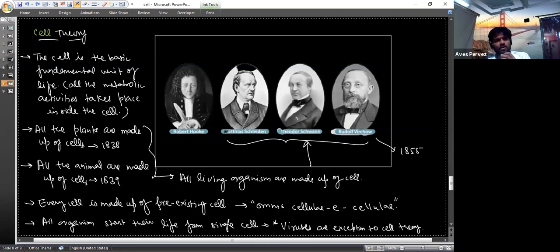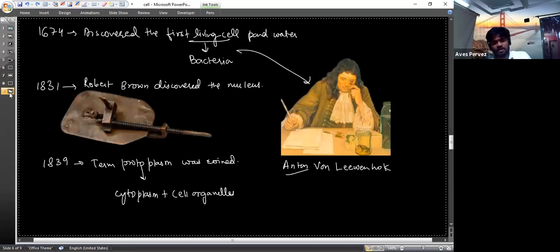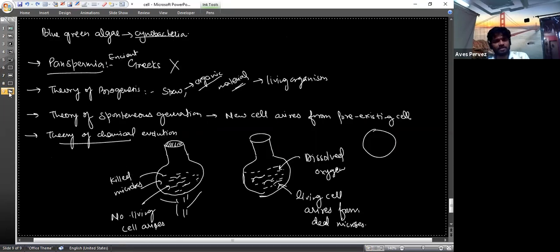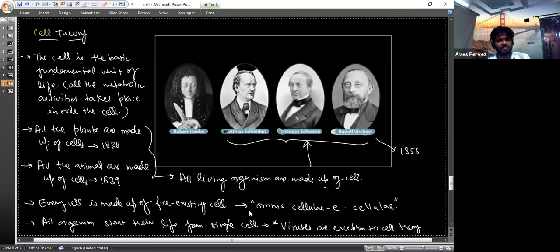The second statement was that all plants are made up of cells and all animals are made up of cells, and these two were combined into a single statement: all living organisms are made up of cells. Later, in 1855, Robert Virchow added that every cell is made from a pre-existing cell, omnis cellula e cellula. The last statement added was that all organisms start their life from a single cell, and viruses are an exception to these theories.